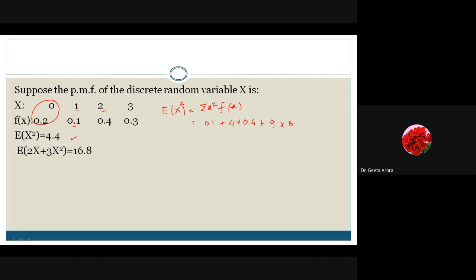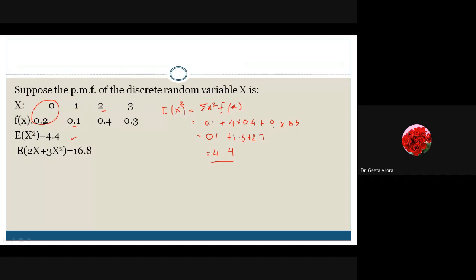And if I do the calculation now, it becomes 0.1 plus 4 into 4, 16, which I can write as 1.6. And the last one is 9 threes are 27, and one decimal is there, so it is 2.7. If I add all, 7 and 6, 13 and 1, 14, so we have 4.2, 3 and 4. So this is your first answer. Yes, Himanshu, you're correct. All others, I think most of you have done correctly.